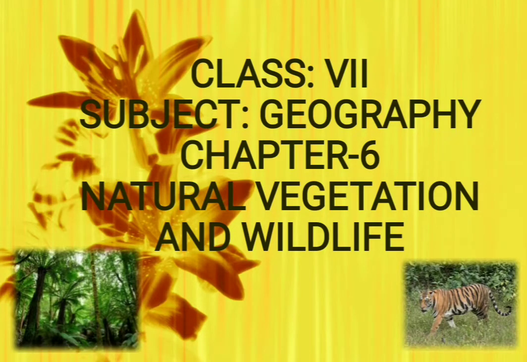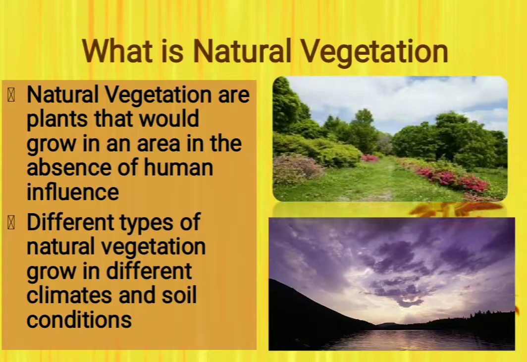Welcome again. So, today we will discuss chapter 6 of geography, and the name is Natural Vegetation and Wildlife. So, we'll study more. So, what is natural vegetation? As it is quite clear with the name, natural vegetation means the vegetation which occurs naturally. Natural vegetation refers to the plants that would grow in an area in the absence of human influence.